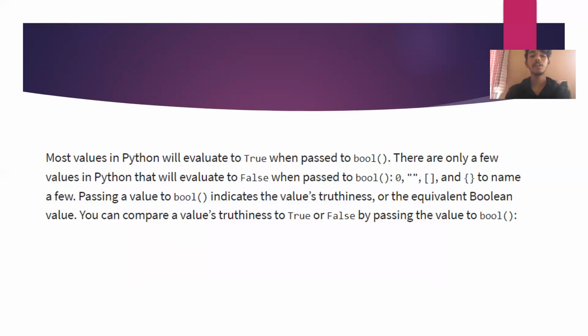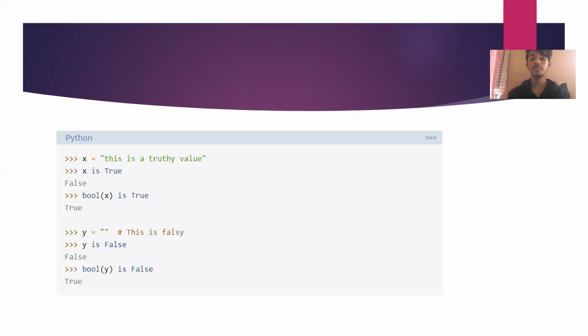Most values in Python will evaluate to true when passed to bool. There are only a few values in Python that will evaluate to false when passed to bool. Passing a value to bool indicates the value's truthiness, or the equivalent Boolean value. You can compare a value's truthiness to True or False by passing the value to bool. x = this is a truthy value, x is True, then it evaluates to False; bool(x) is True. y = this is falsy, y is False; bool(y) is False, then it evaluates to True.